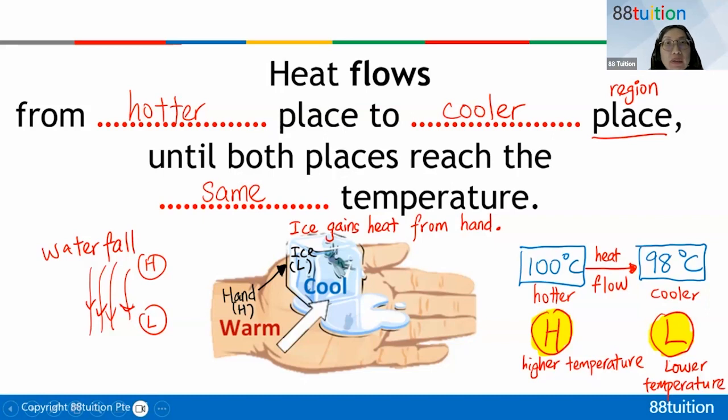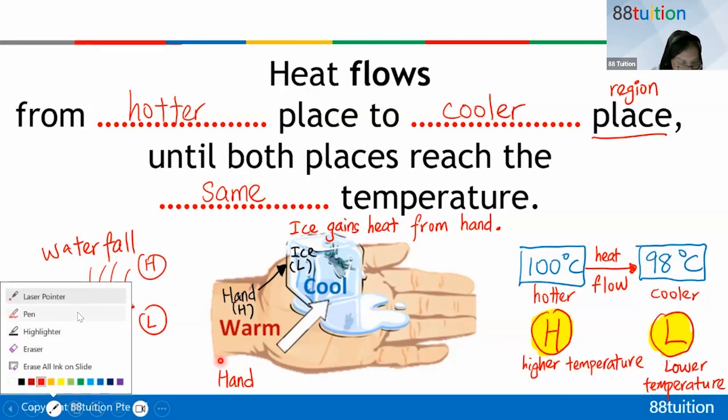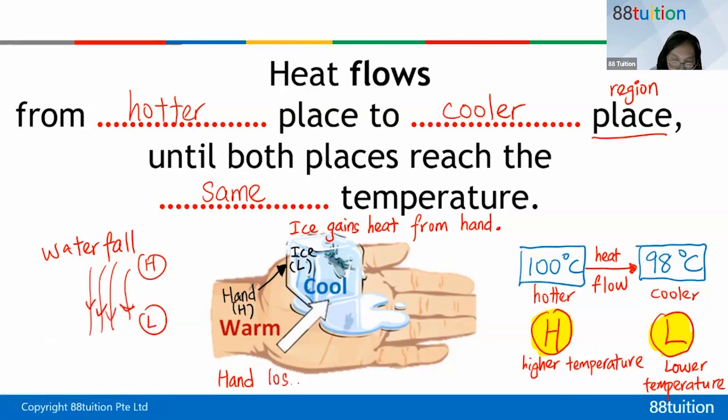All right, then now I write the other way. Hand. Now the hand gains heat or loses heat? The arrow was like that, right? It always flows from higher temperature to lower temperature. The heat goes this way. So the hand, is it losing heat or gaining heat? Okay, good job, everyone. Lose heat. So the hand loses heat. Can I put full stop? Cannot, right? Can you tell me what's missing? What is missing here?